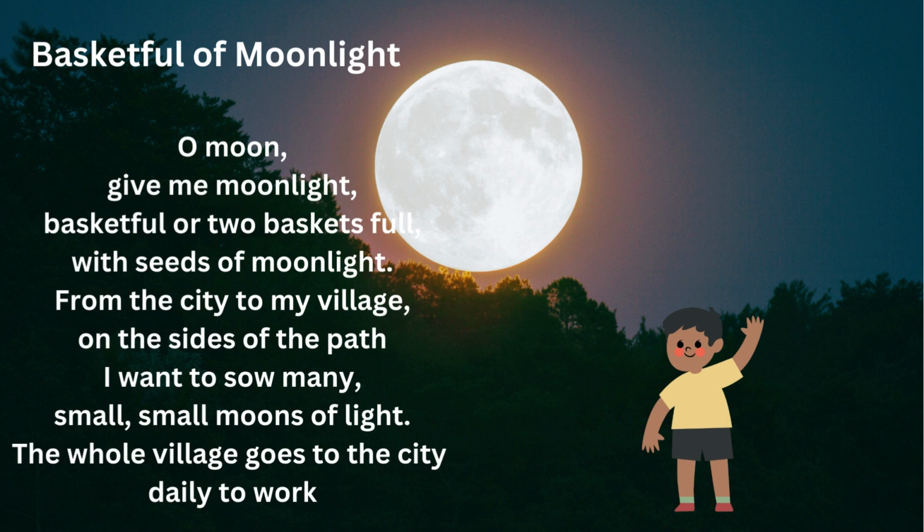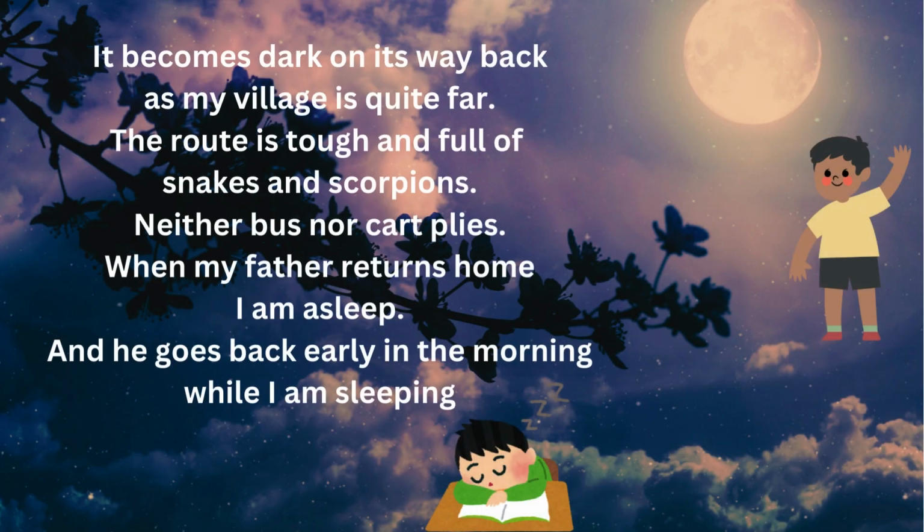Basketful of moonlight. O moon, give me moonlight. Basketful or two baskets full, with seeds of moonlight. From the city to my village, on the sides of the path, I want to sow many small, small moons of light. The whole village goes to the city daily to work. It becomes dark on its way back, as my village is quite far. The route is tough and full of snakes and scorpions.